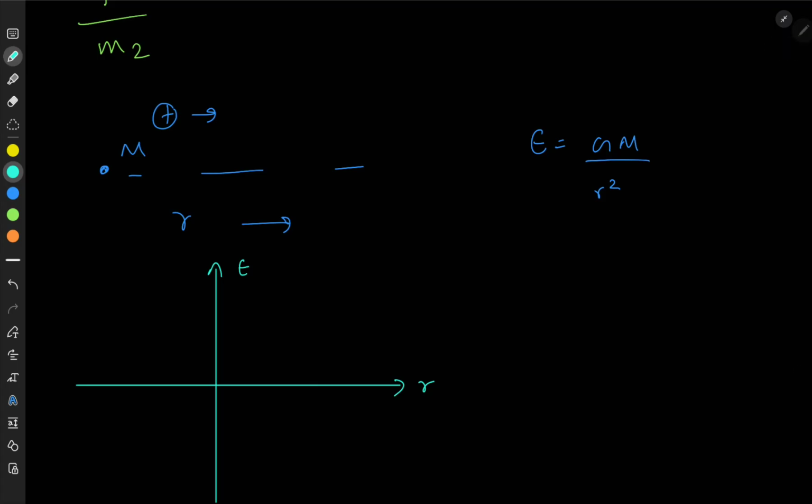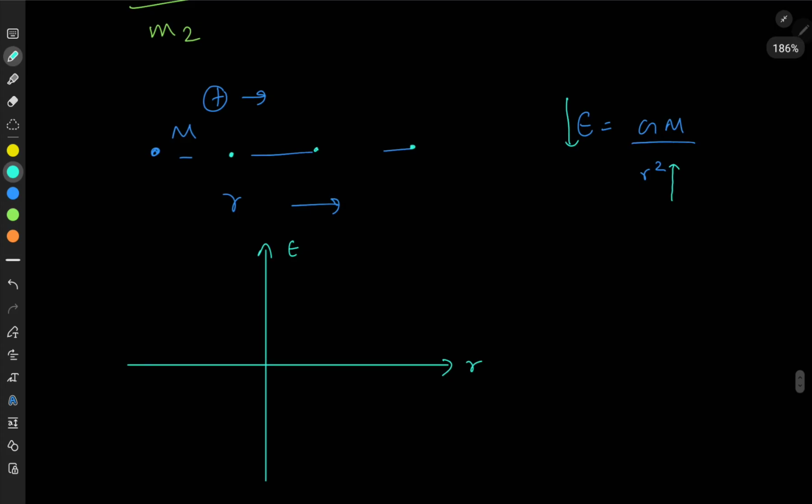Now suppose I have a mass capital M and I want to know what happens to the gravitational field intensity when I get away from mass M. Let's say I want to find the gravitational field intensity here, here, here. You have the feeling: greater the distance from mass M, lower the gravitational field intensity, because when r increases, when you move away from the mass M, the gravitational field intensity decreases. You have that perception, right?